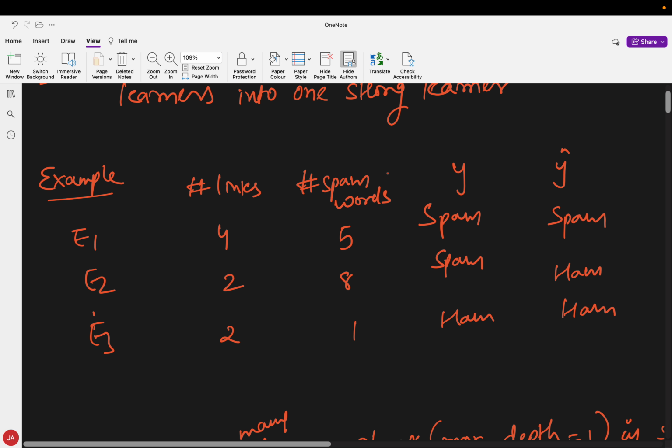For example, if we have an email classification task, then based on some features like number of links and number of spam words, my model has to predict whether the email is spam or ham.